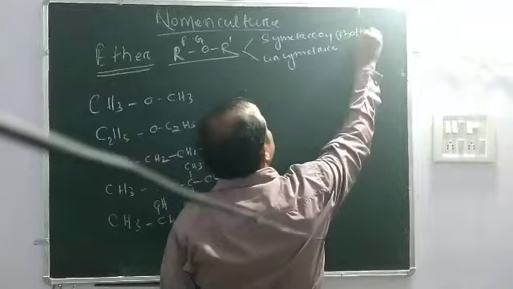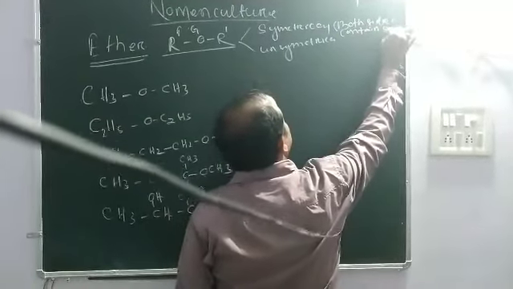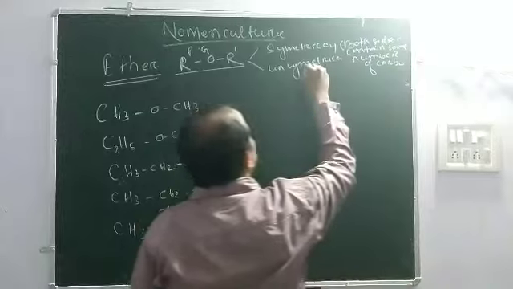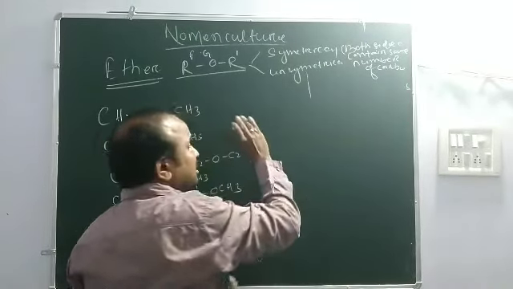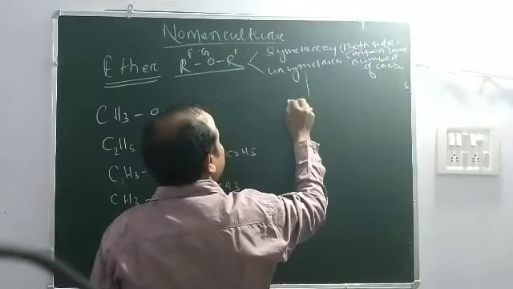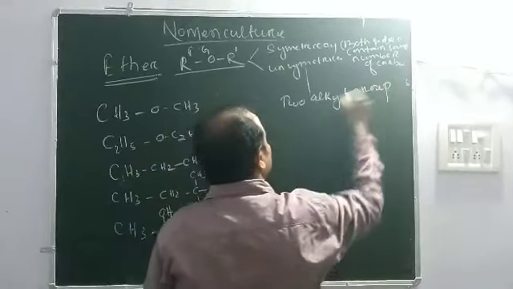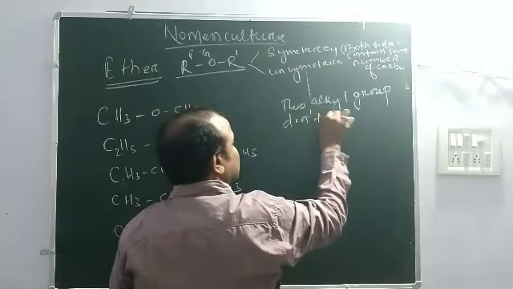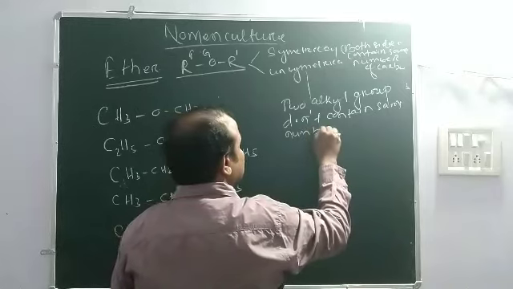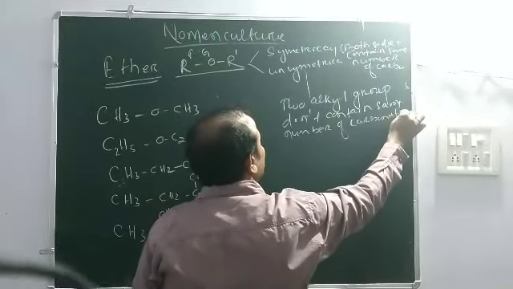Unsymmetrical means the two alkyl groups do not contain the same number of carbon atoms.